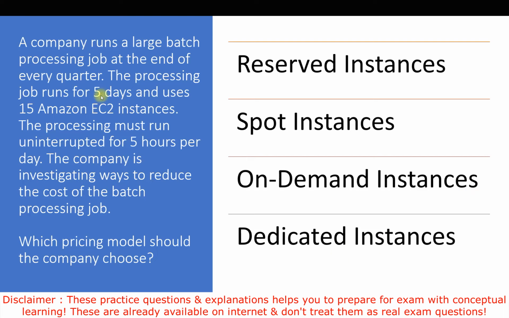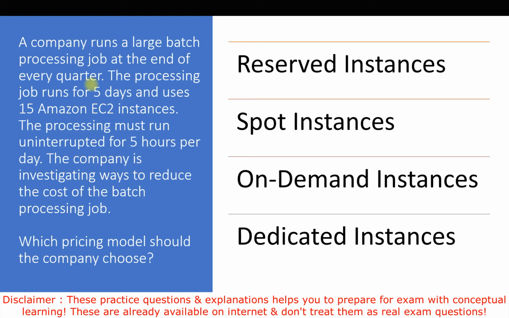So what is actually our requirement is that this job should run every quarter, not throughout the months or the days. That is the first thing. Next, this job should not be interrupted within those 5 hours. It runs for 5 days and utilizes 15 EC2 instances. So the first keyword we need to understand is uninterrupted. Another thing to keep in mind is that it needs to run every quarter, not every day.